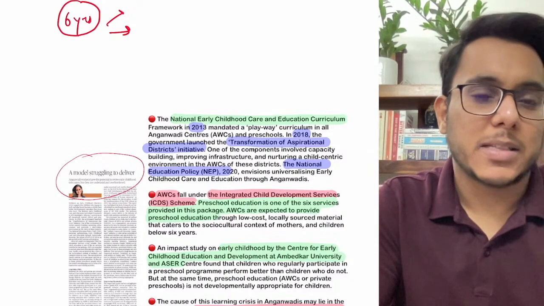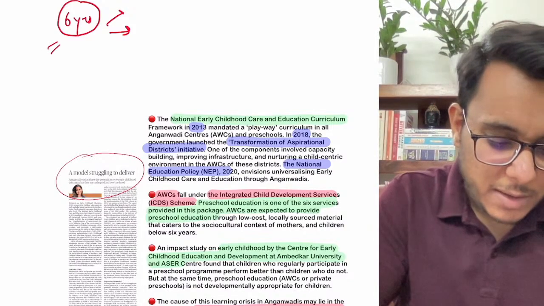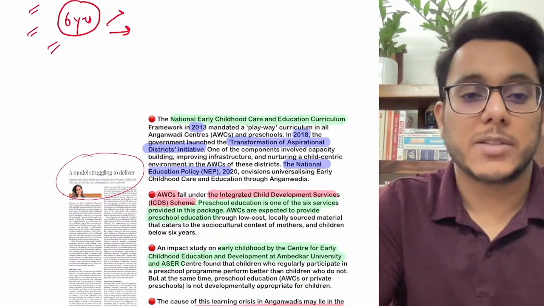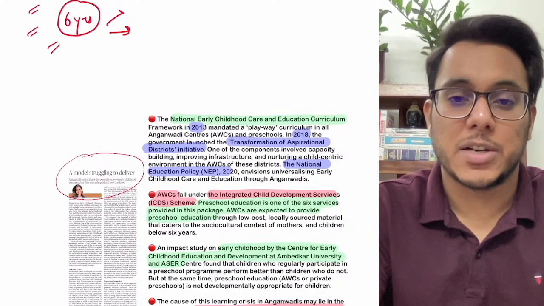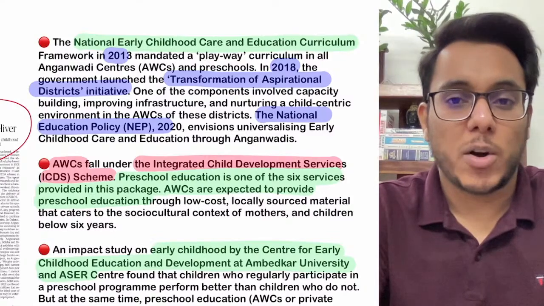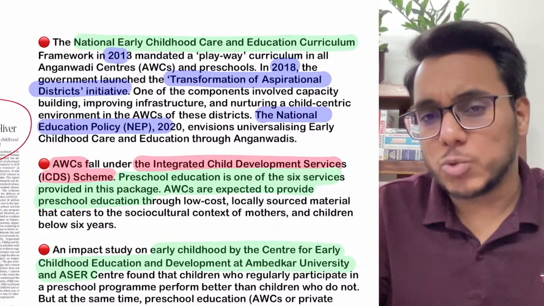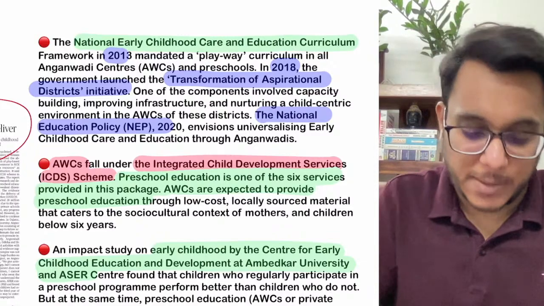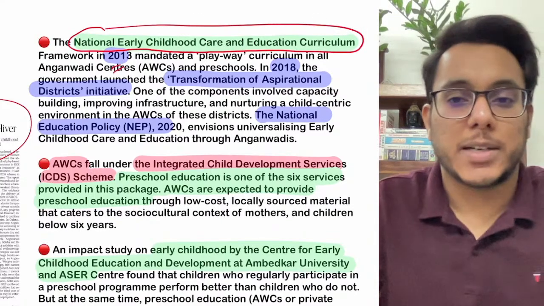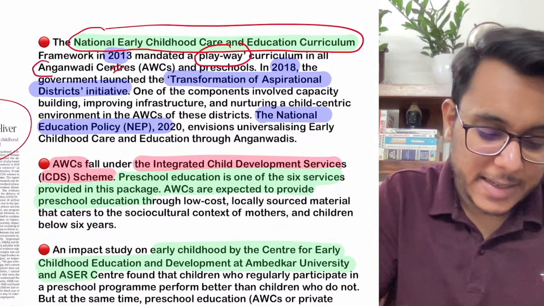Till 7 to 8 years, 95% of the brain has been developed. Is it clear or not? So utilizing the first 3 to 4 years of life and giving good cognitive skills to a child at this age is very important. Now guys, in order to emphasize and promote early childhood care and education, in 2013 we came out with a dedicated policy. The National Early Childhood Care and Education Curriculum came in 2013, and it provided that there needs to be a playway curriculum in the Anganwadi centers.